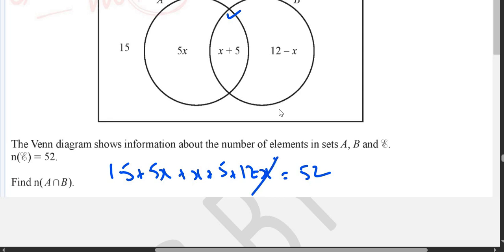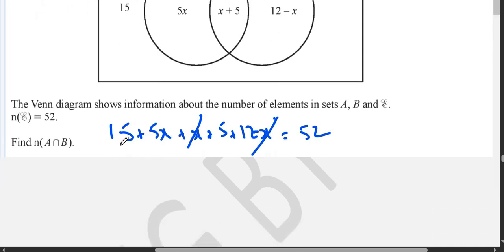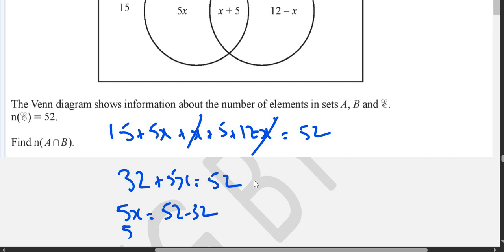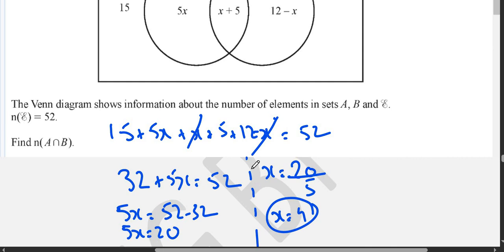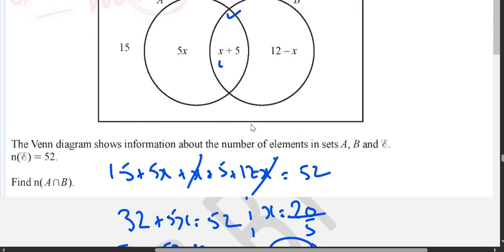So minus x plus x gets cancelled out. We will do 15 plus 5 plus 12. 15 plus 5 is 20. 20 plus 12 is 32. So 32 plus 5x is equals to 52. 5x is equals to 52 minus 32. 5x is equals to 20, which means x is equals to 20 divided by 5. X is equals to 4. So in place of x I will write 4. 4 plus 5, that's 9. So n of A intersection B is 9.